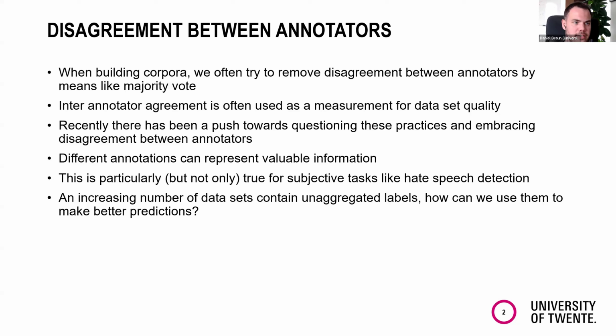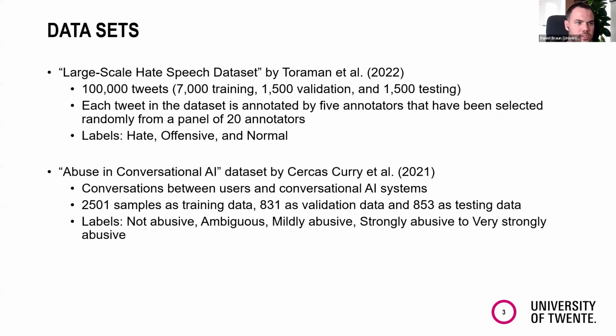And for that, we particularly used 2 data sets. The first one is the large-scale hate speech data set by Theune et al. It contains 100,000 tweets, and each tweet in the data set is annotated by 5 annotators that have been selected randomly from a panel of 20 annotators. That means we have 5 annotations per tweet, but it's not always the same 5 annotators. And the labels that can be applied to one tweet can be hate, offensive, or normal.